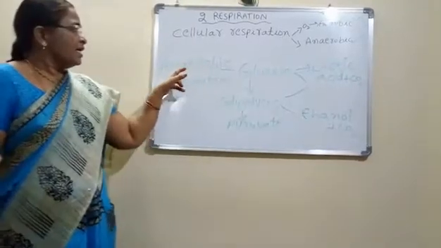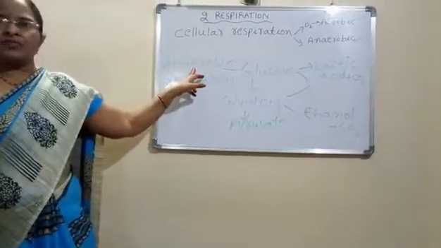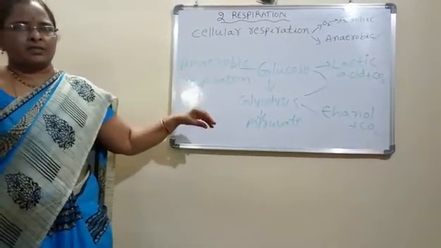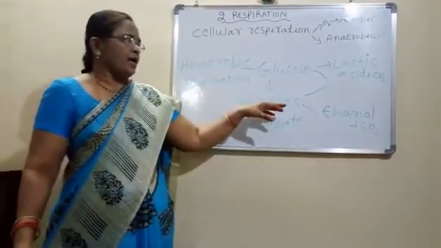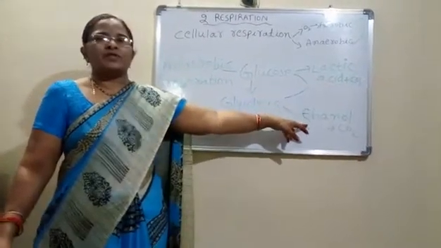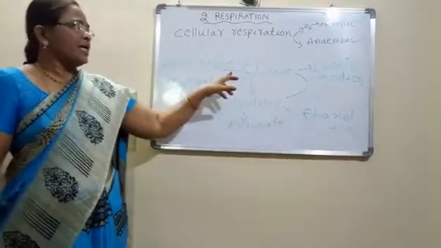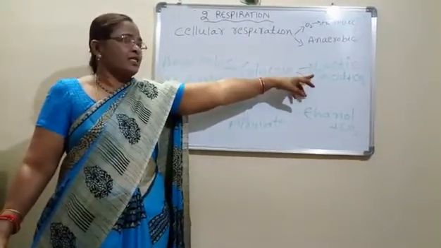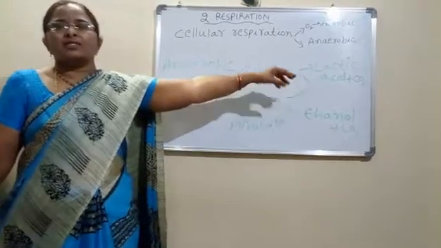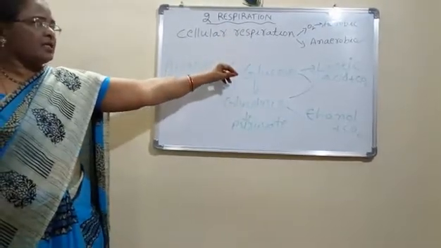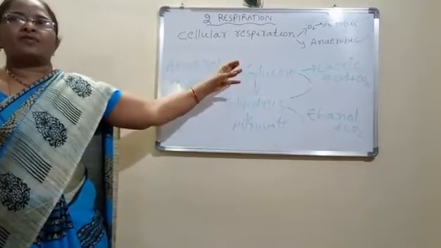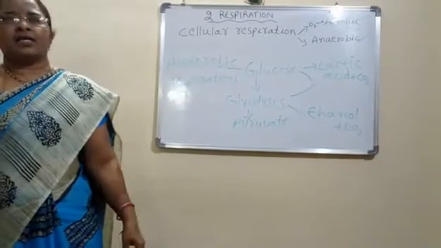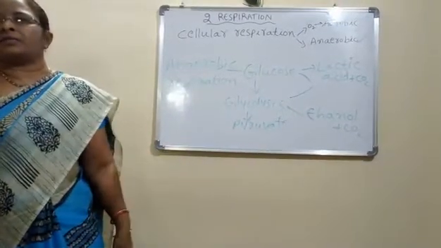So anaerobic respiration usually occurs in lower organisms like bacteria, and it helps in the process of fermentation. In the first case, the lactic acid may be formed in the tissues because of strenuous conditions. In human beings, it may occur whenever we go for running, jogging, as well as in the athletes who are participating in 100 meters running.